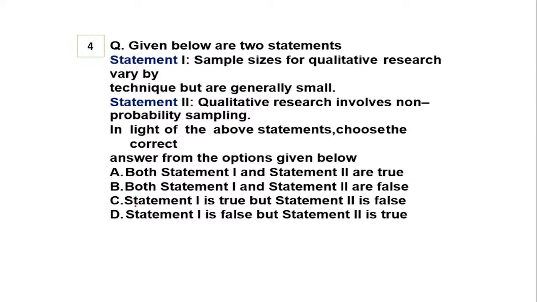From the given statements, which is true, which is false, which is correct, which is incorrect? You need to define that. It talks about statements 1 and 2. One tells that sample sizes for qualitative research vary by technique but are generally small. Statement 2 says that qualitative research involves non-probability sampling. So which is right, which is wrong?